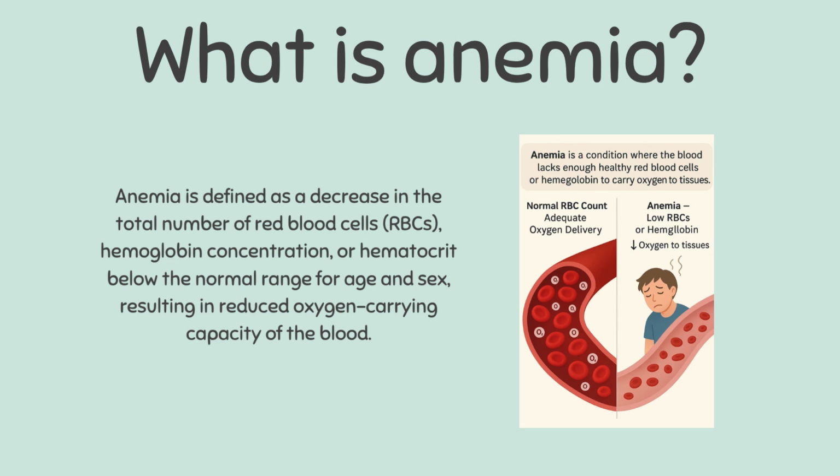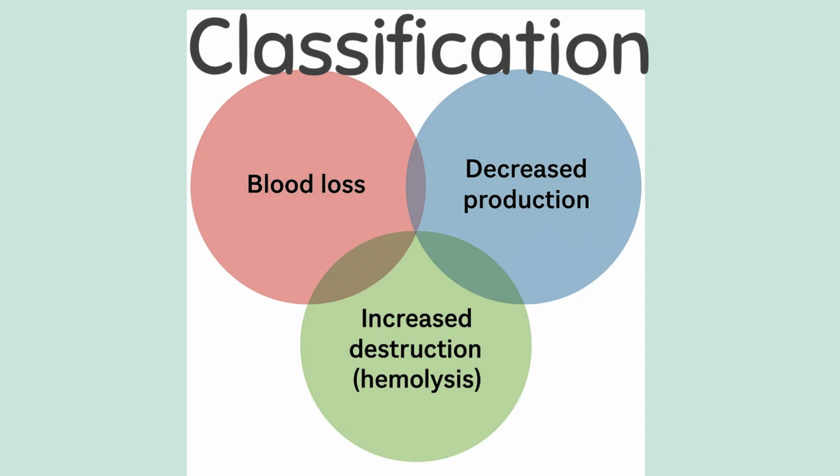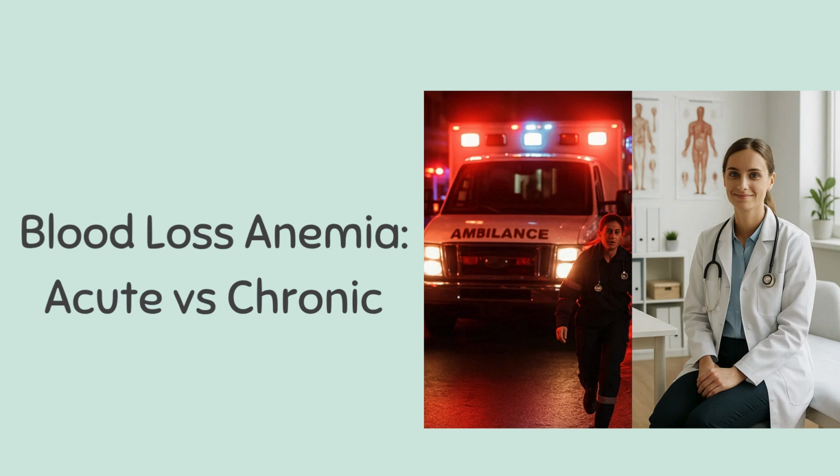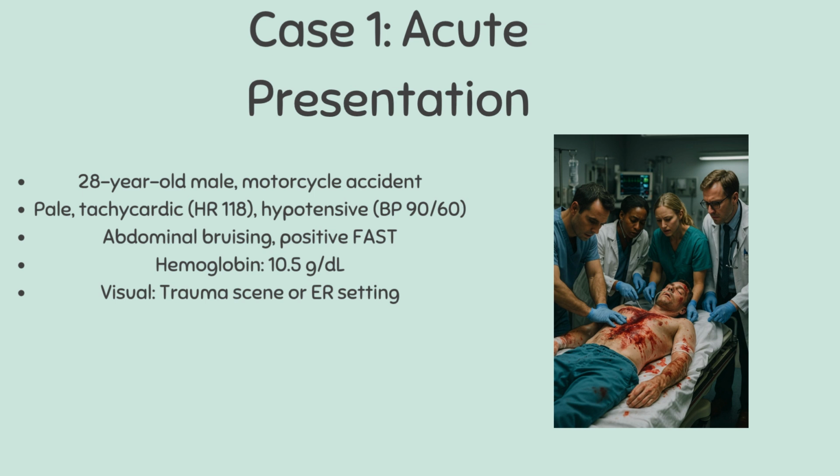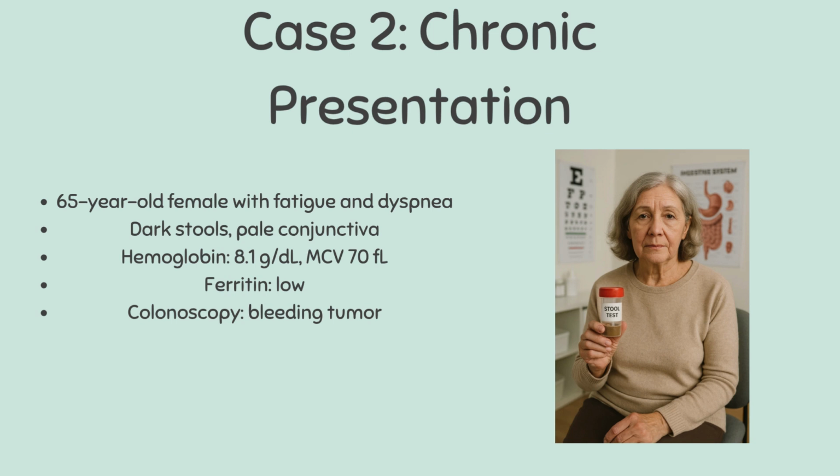Anemia is a condition marked by a reduction in red blood cells or hemoglobin, resulting in decreased oxygen carrying capacity of the blood. Anemias can be broadly classified based on cause: blood loss, decreased production, or increased destruction of red blood cells. In this case-based session, we'll differentiate between acute and chronic blood loss anemia using two patients with very different presentations. Patient A is a young male involved in a motor vehicle accident with signs of internal bleeding and early anemia. Patient B presents with insidious symptoms.